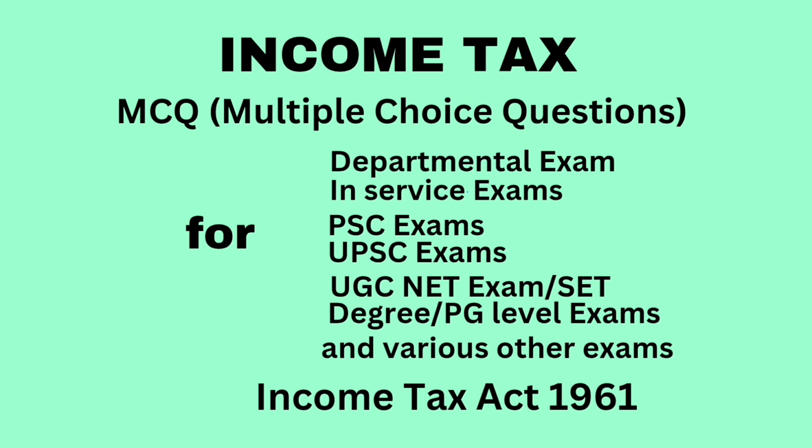Next question. During the previous year, the employee was reimbursed rupees 24,000 as medical expenses incurred by him, which include rupees 7,000 spent in government hospital. The taxable perquisite in this case shall be, answer, rupees 17,000.